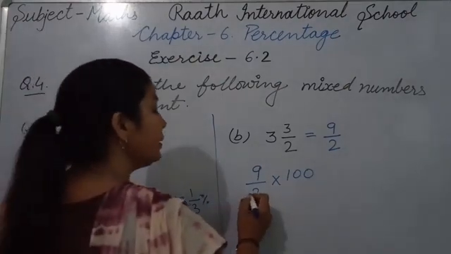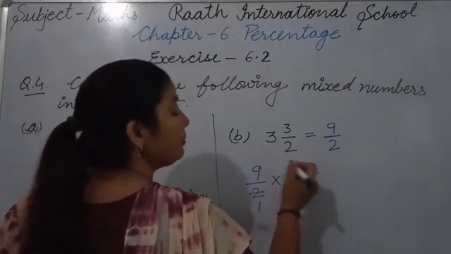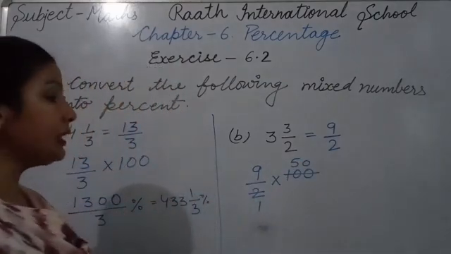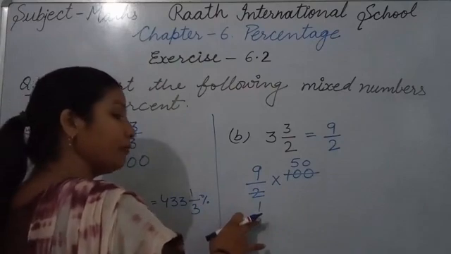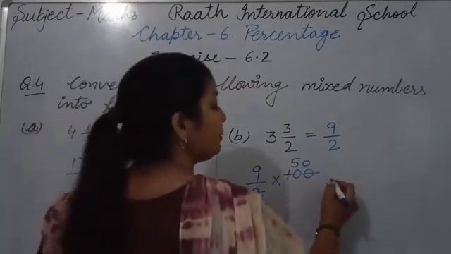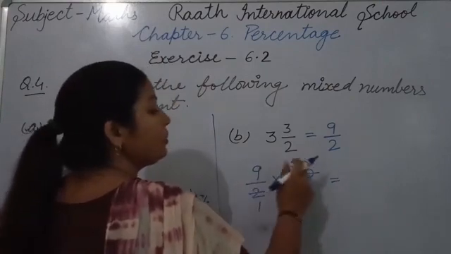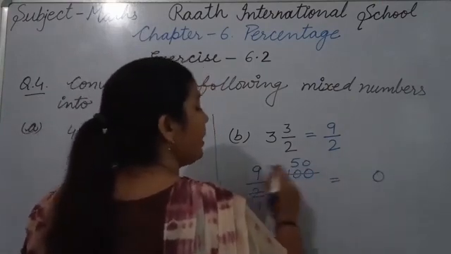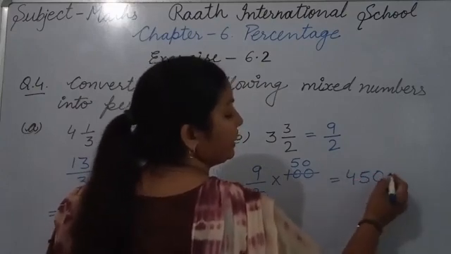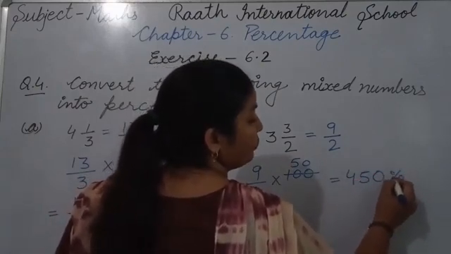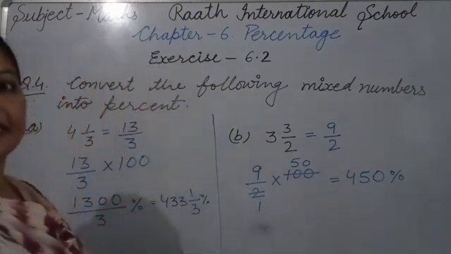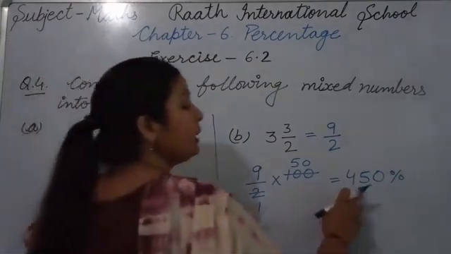So 2 ones are 2. Now in the 2 table, 2 5s are 10, 2 zeros are 0. Okay. Finish now cancelling because the denominator becomes 1 and there is already 1. So now numerator multiplied by numerator: 9 zeros are 0 and 9 5s are 45, so 450. It is a percentage because we have done multiplication by 100. So this is our answer in percentage, 450%.